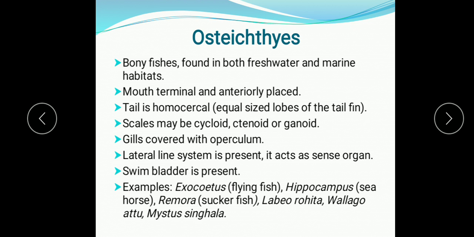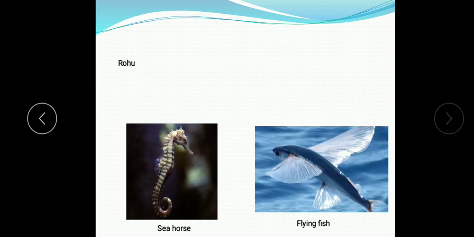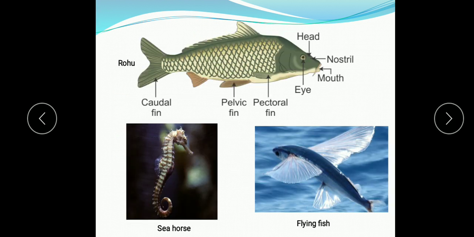without sinking. So, this swim bladder is present in them, and examples are Exocoetus, flying fish, Hippocampus, seahorse, Remora, suckerfish, Labeo rohita, and others. All these are the examples of bony fishes. So, you see here rohu, that is the Labeo rohita, they are edible fishes.